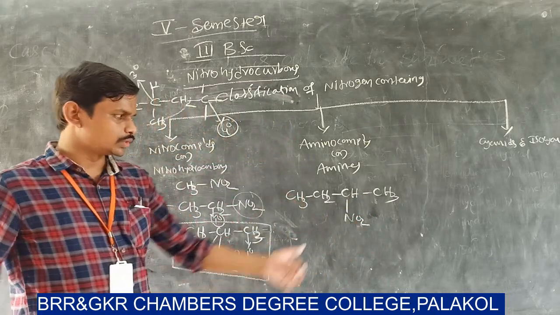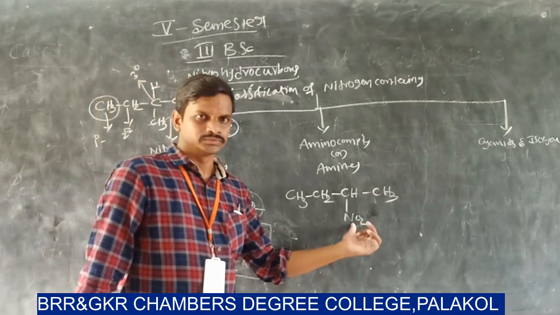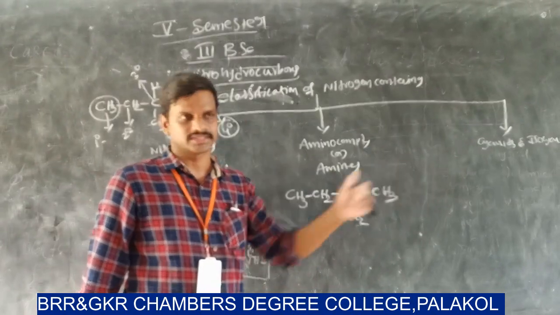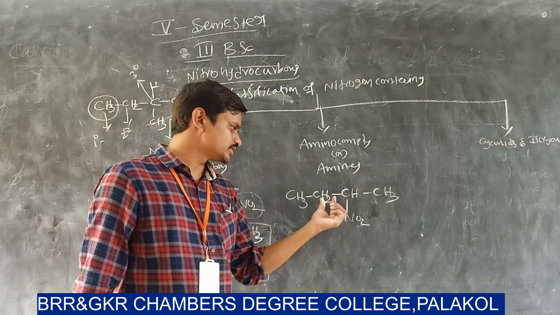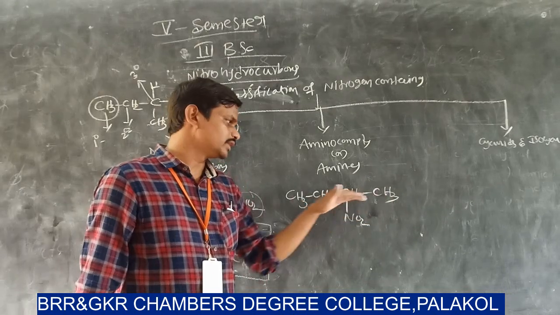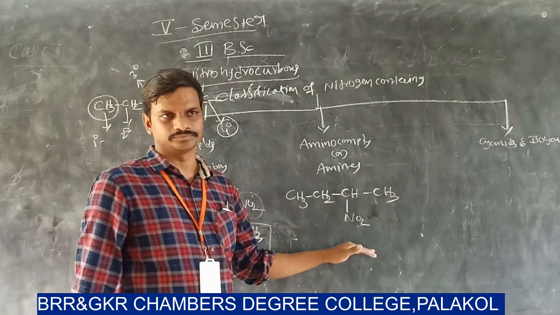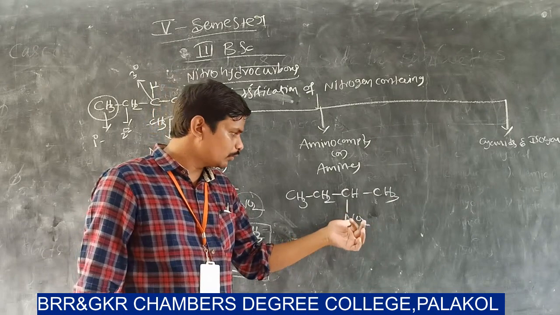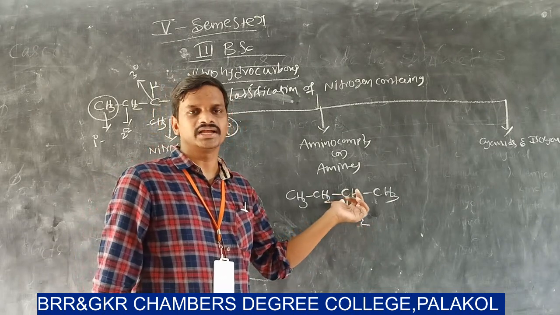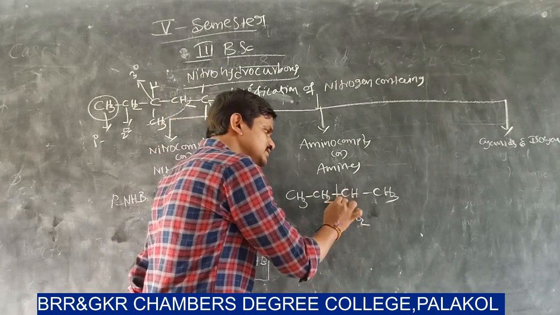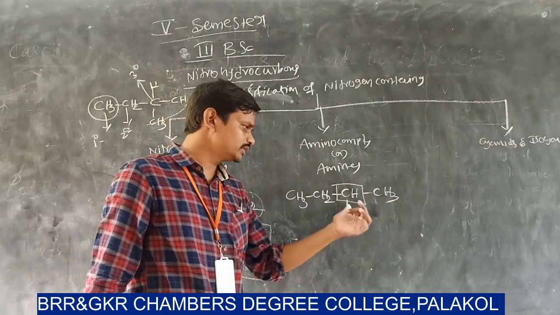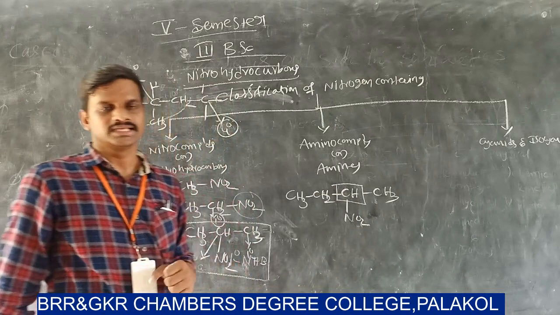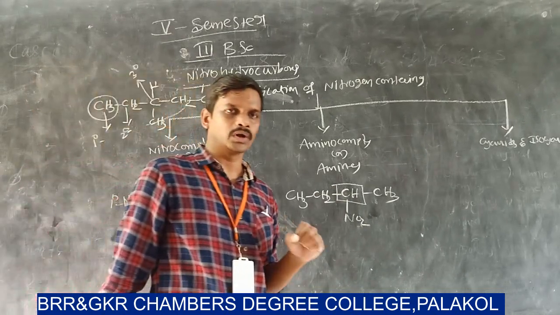The compound name is 2-nitrobutane. The nomenclature is discussed in later classes. So CH3, CH2, CH3. Here the name of this compound is 2-nitrobutane. In this example also, the NO2 is directly connected to a secondary carbon atom. Why? Because the CH is directly connected to two carbons. So it is also an example of a secondary nitrohydrocarbon.